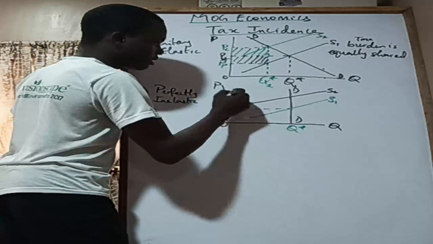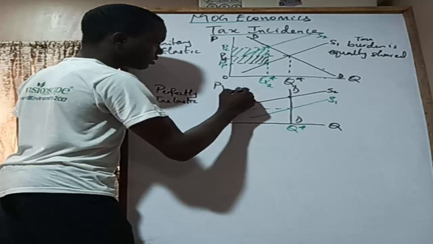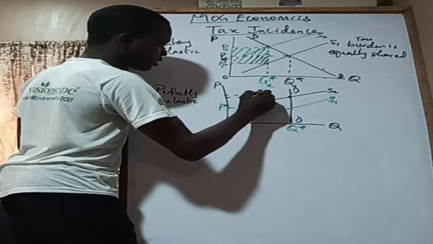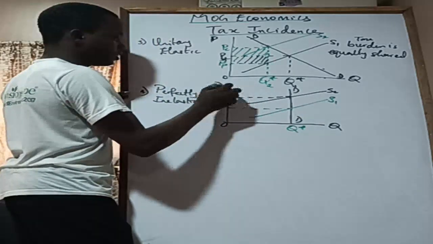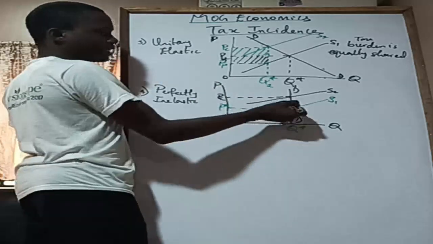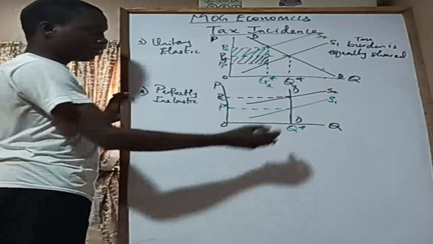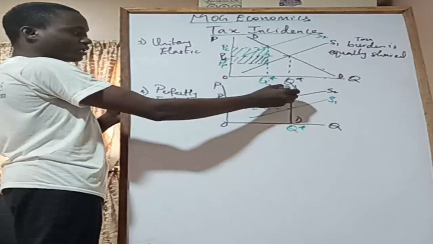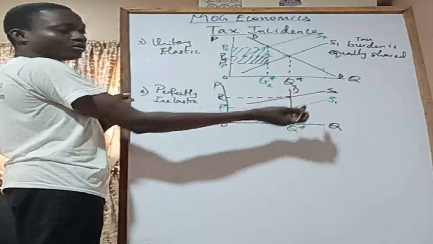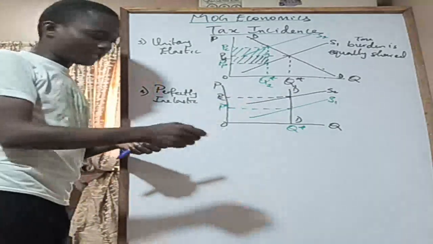Then you look at this, the price that consumers are paying now. We can't trace the equilibrium down to the supply curve, like there's no space to do that. Usually we trace the new equilibrium down, but by the time you trace it down, it is still going to be at the old equilibrium point.